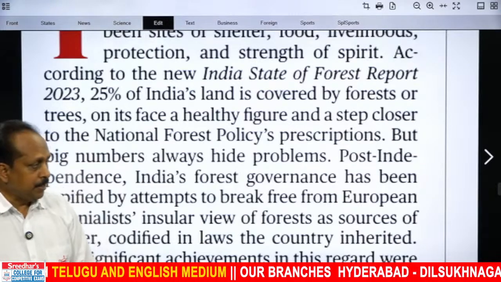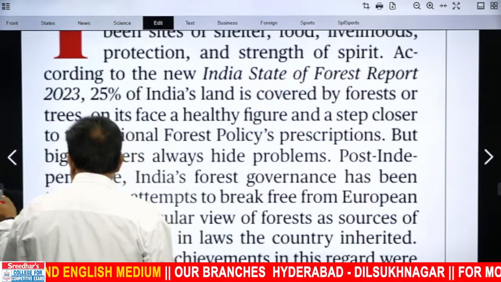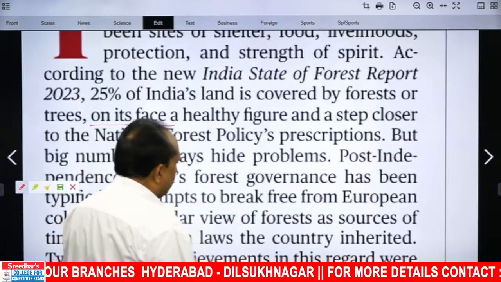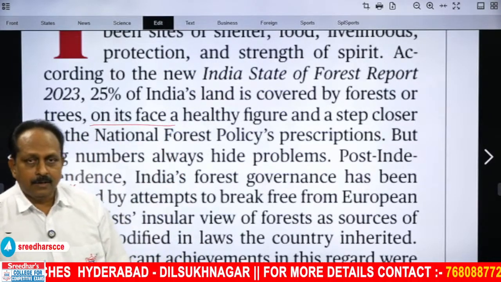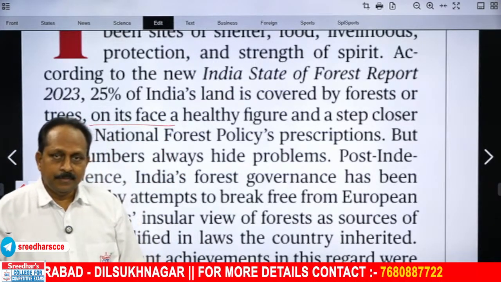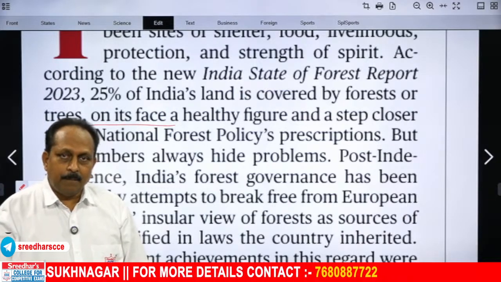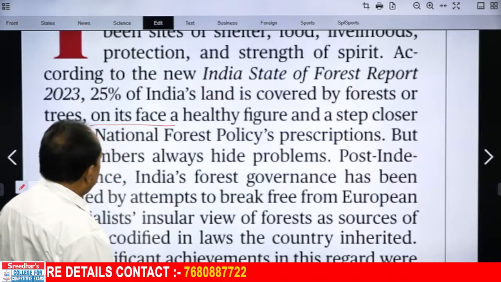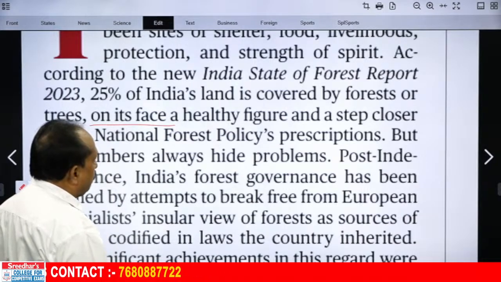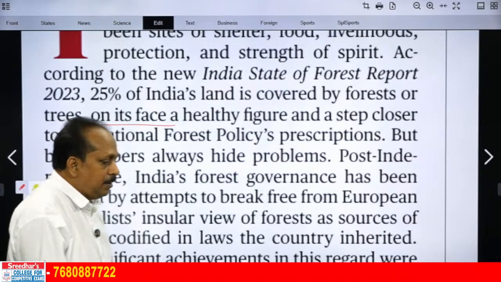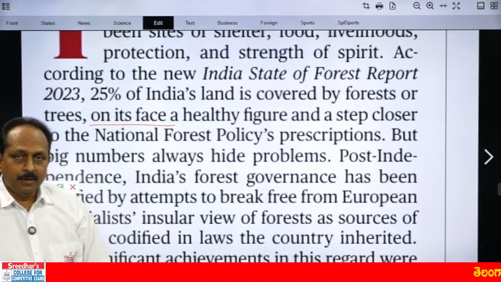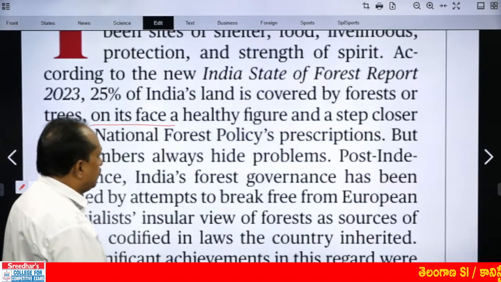On the face of it, an important expression. On the face of it means when you see that, your first impression is that it looks good, something positive, a healthy figure and a step closer to the National Forest Policy's prescriptions. Very close to the prescriptions given by the National Forest Policy.